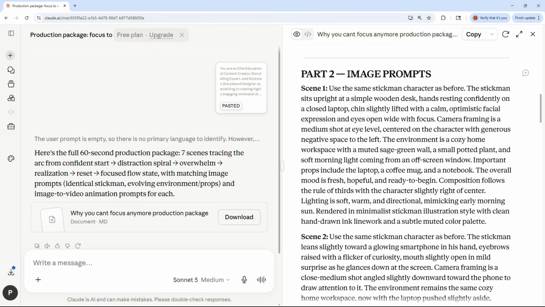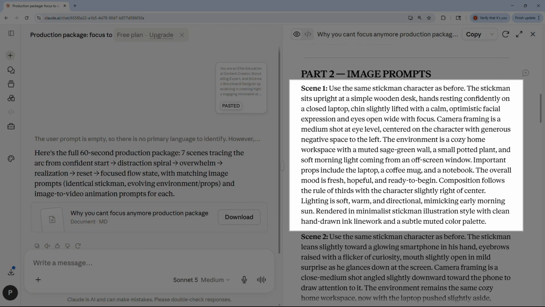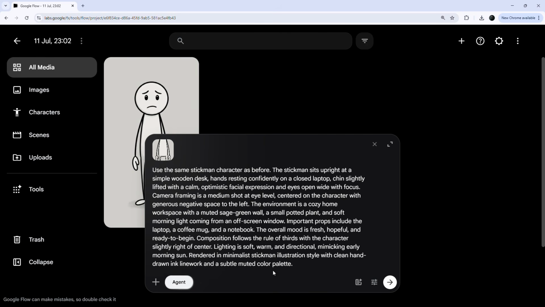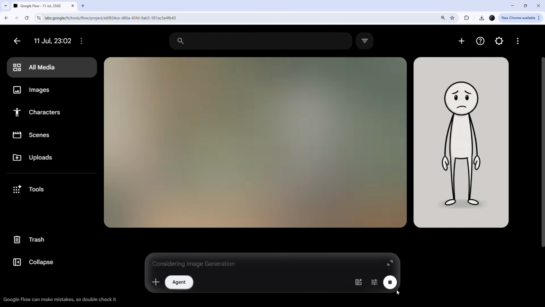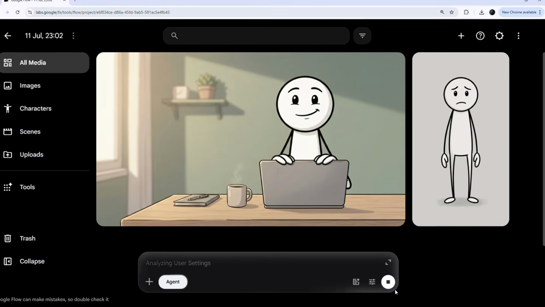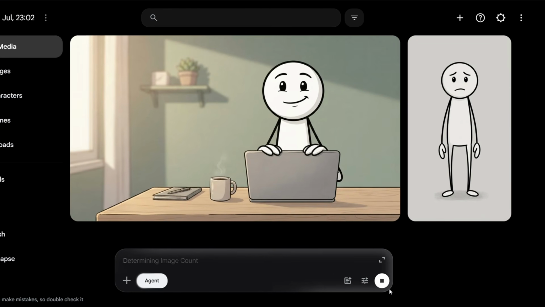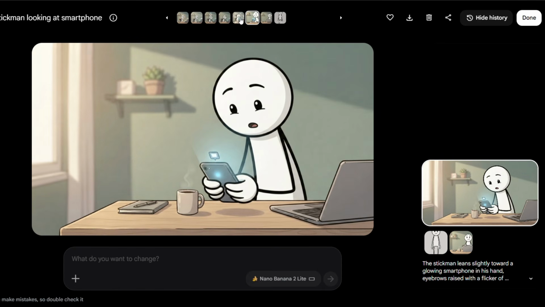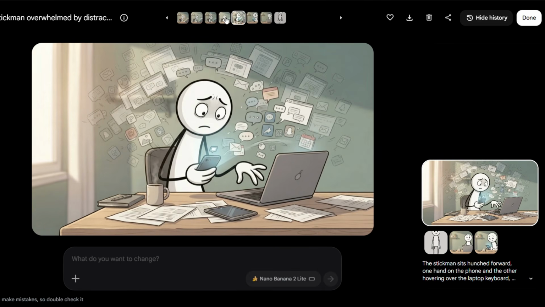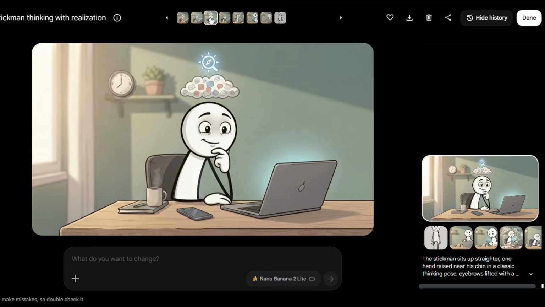Now go back to Claude. Copy the image prompt for scene 1. Paste it into Google Flow. Click Generate. Within a few seconds, your first scene is ready. And just like that, your story is no longer just words. It's becoming a real scene. Now repeat the exact same process for the remaining scenes. Copy the prompt. Generate the image. Move on to the next one.